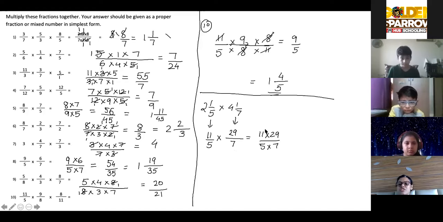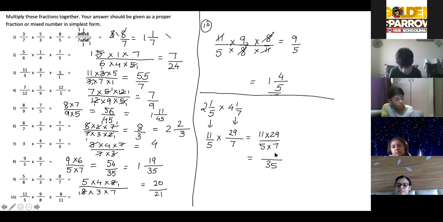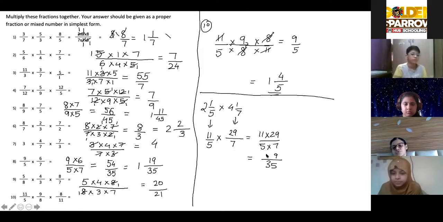Okay. There is no lowest form, so you will have to multiply it. What is 11 into 29? Anyone find out? Tell me. 7 into 5 is 35, right? What is 11 into 29? 319.